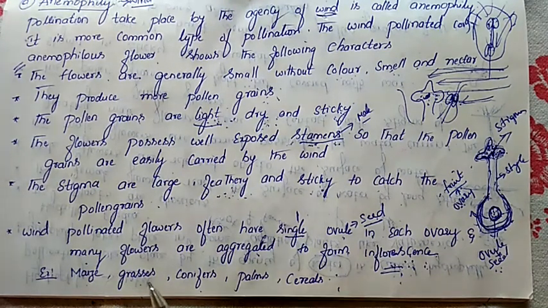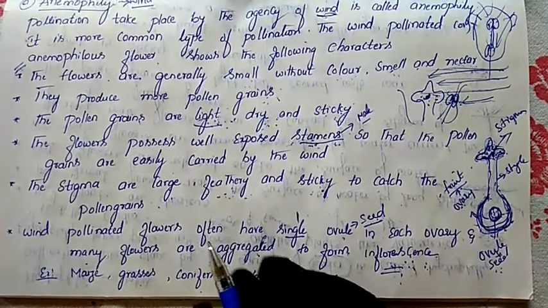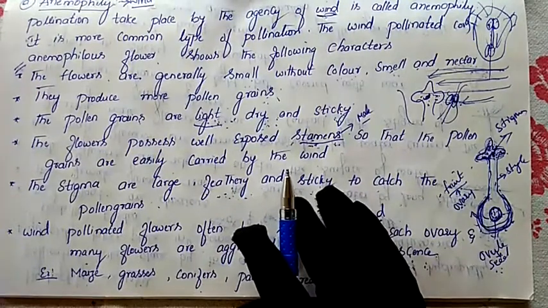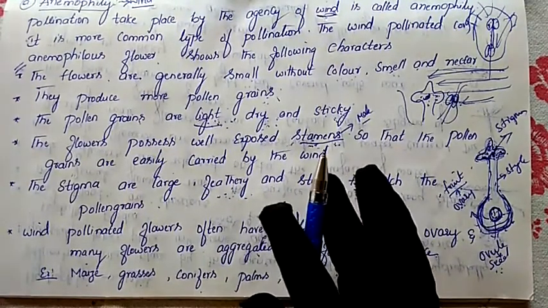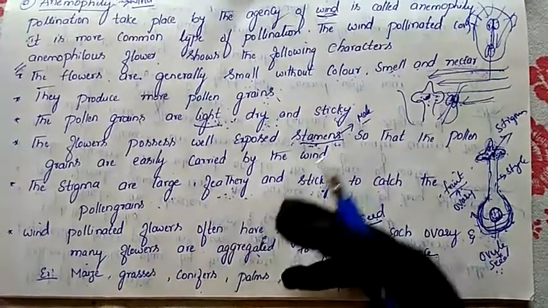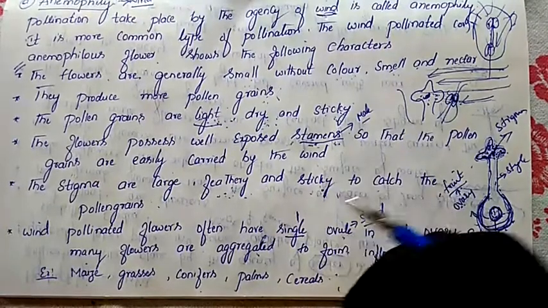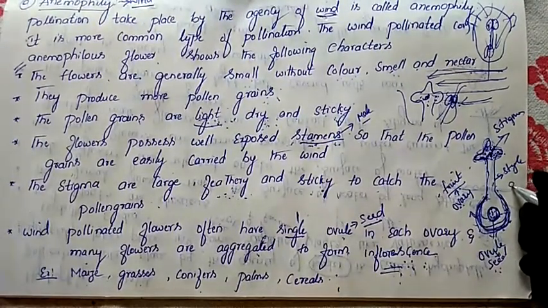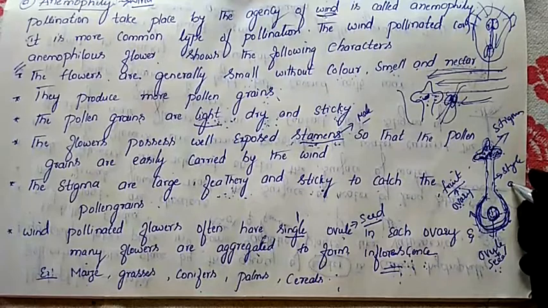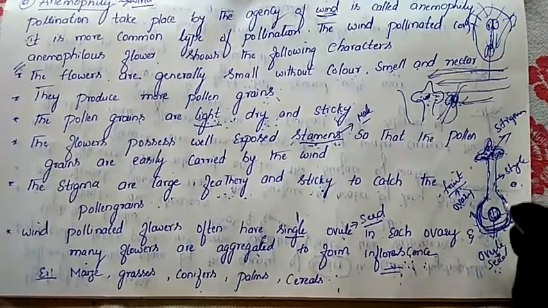Next, examples: maize, grasses, conifers, palms, cereals. These are all examples of wind pollinated flowers. Now, what is maize? Bhutta. In that, we will find the seeds. Each seed is nothing but one ovule, and now plenty of seeds will be present.